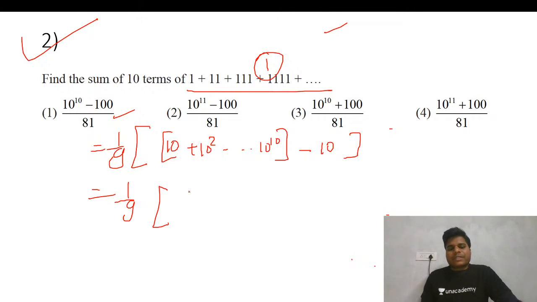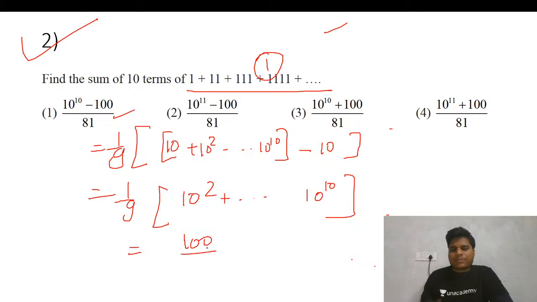So let's first find the summation. 10 and 10 get cancelled. 10 square, 10 to the power 10. So you can take 10 square common. So 100 will come this side, 10 square will come this side. So this will be 1 to 10 to the power 8.